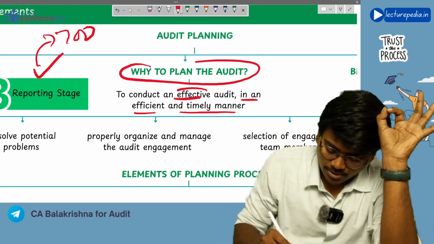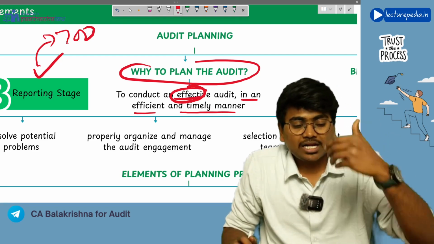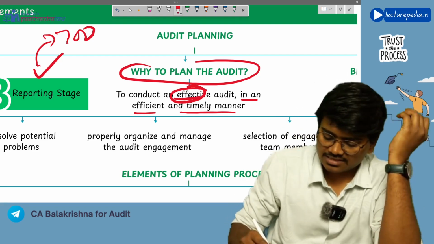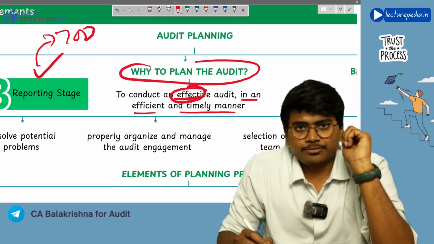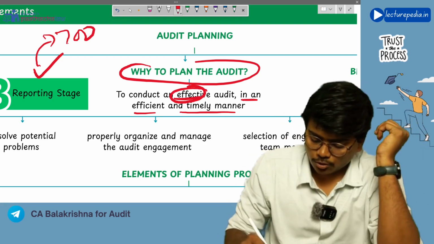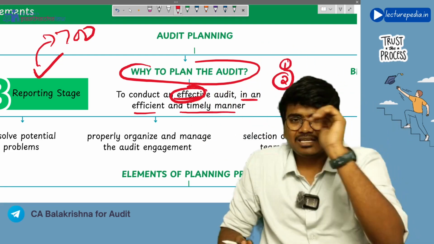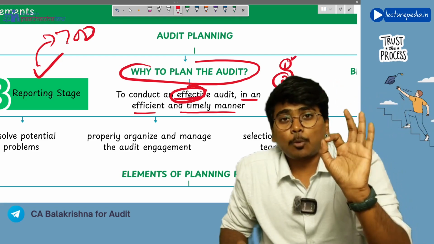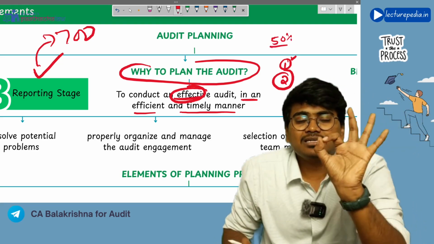Now, what is meant by effectiveness? Effectiveness deals with achieving your objective. The example that we use in our regular classes: let's say you are preparing for CA examinations, your CA Intermediate, Group 1 and Group 2. Let's say you are preparing both groups, and you wrote your examination. Unfortunately, you are able to clear only Group 1. Here you will be said to be 50% effective.